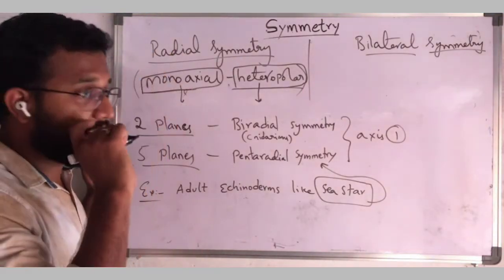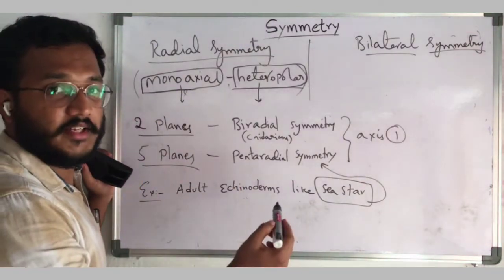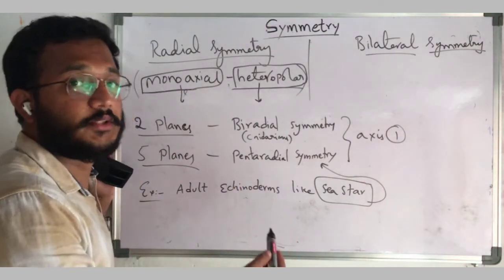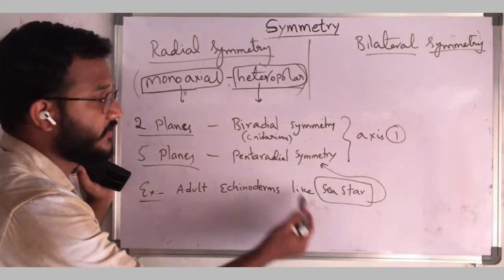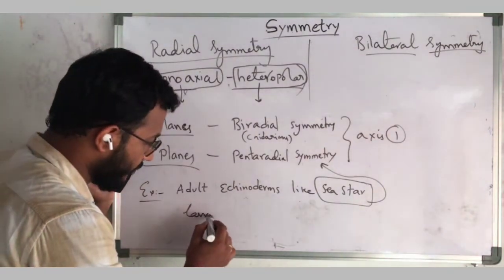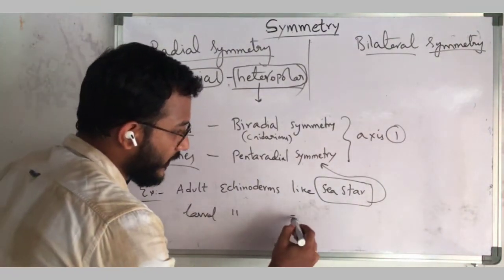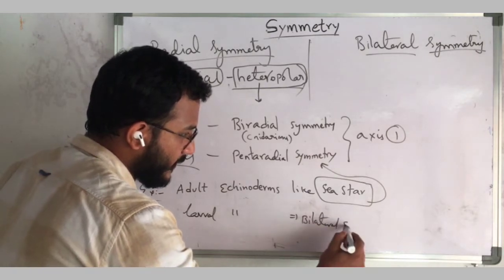See here, in asymmetry we discussed about adult mollusca, that is adult gastropods exhibiting asymmetry. Here adult echinoderms exhibit pentaradial symmetry. But larval stages of echinoderms exhibit bilateral symmetry.